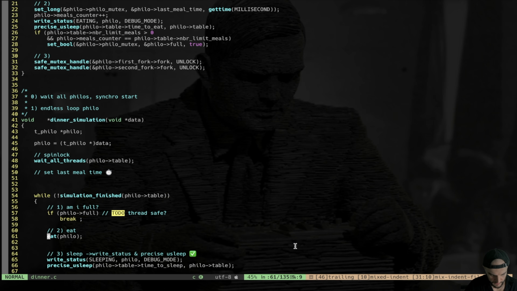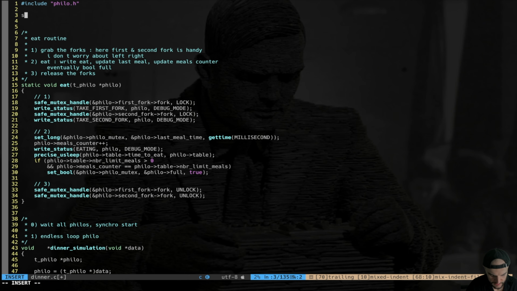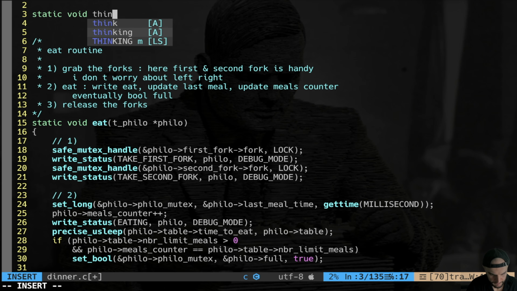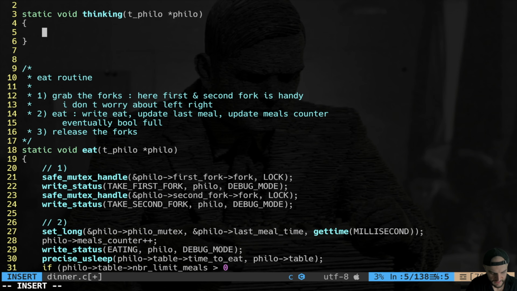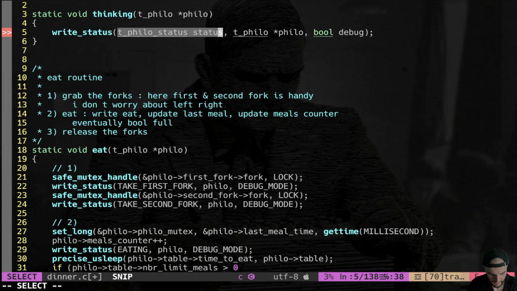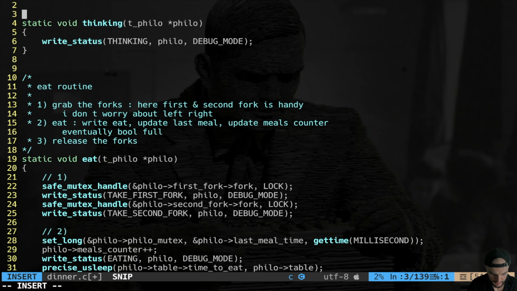All right. So eat is done. Now we still have to make the thinking routine. Let's do static void thinking. Take a pointer to the philosopher. And for now we just simply write the status thinking, and that's it. Then we will change some values because thinking is the only value that we can really model, because time to die, time to sleep, and time to eat are fixed. Time to think is the only one we can model to make the system more fair.